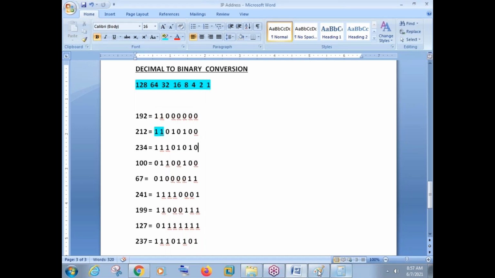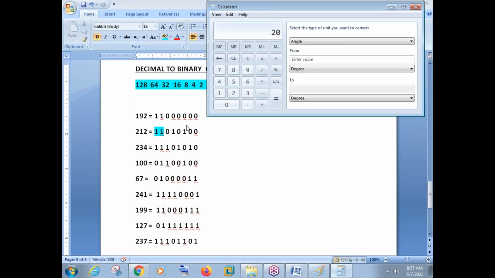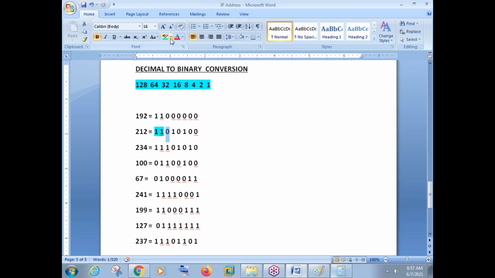Can you subtract, what is the third bit here? Third bit is 32, right? Can you subtract 32 from 20? No, because 32 is a higher number, 20 is a lower number. So that is not possible. So this 32 number will become 0 here.